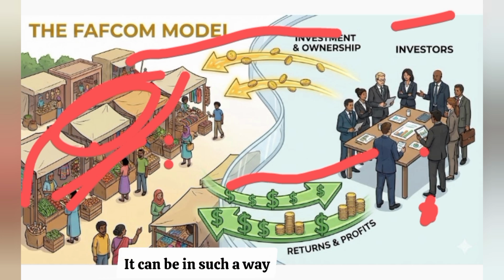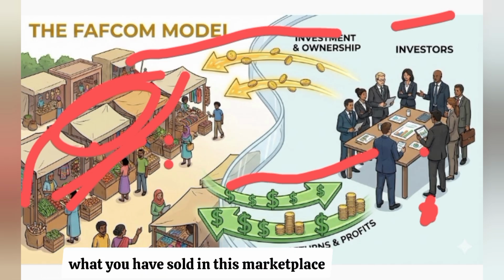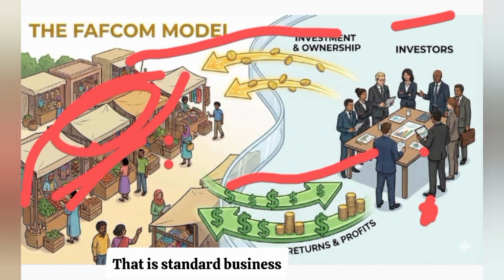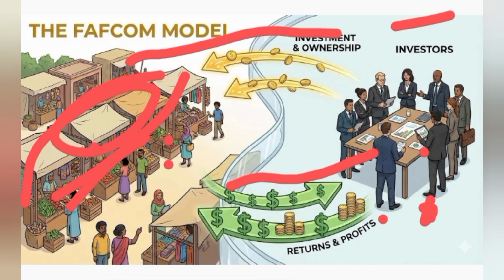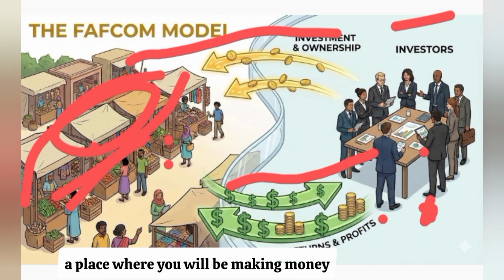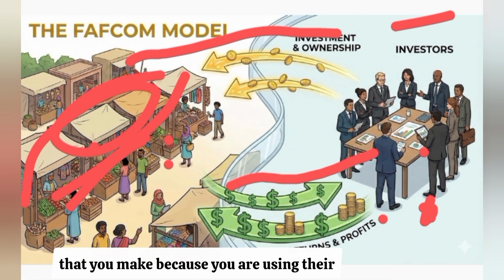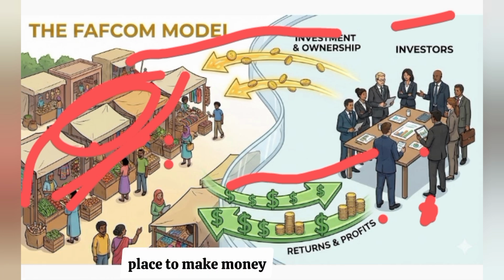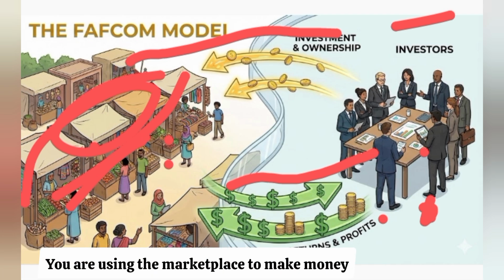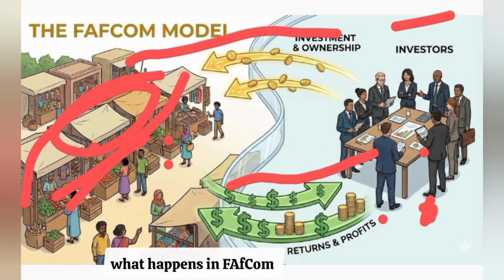It can be in such a way that anything you sell, you pay a percentage of what you have sold in this marketplace. That is standard business, because these people are the ones that built this marketplace. So they created a place where you will be making money. And as you are making money for yourself, you are going to be paying some percentage of the money that you make, because you are using their place to make money. That is the exact thing that happens in FAfCom.